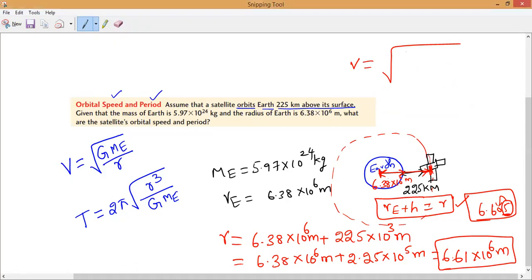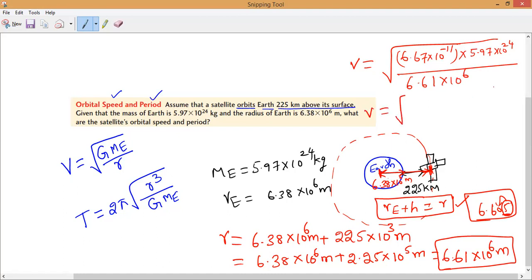Next, what is the mass of the Earth? 5.97 into 10 power 24, divided by 6.61 into 10 power 6.